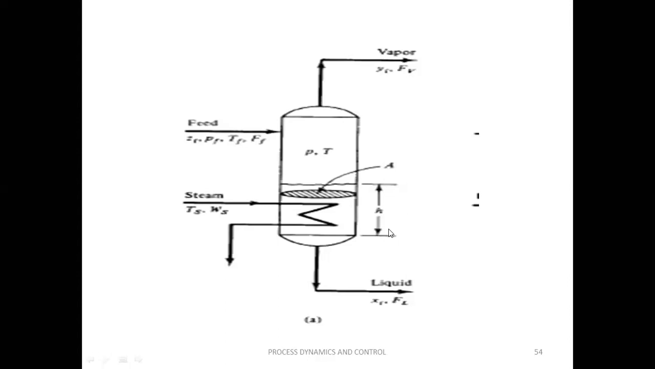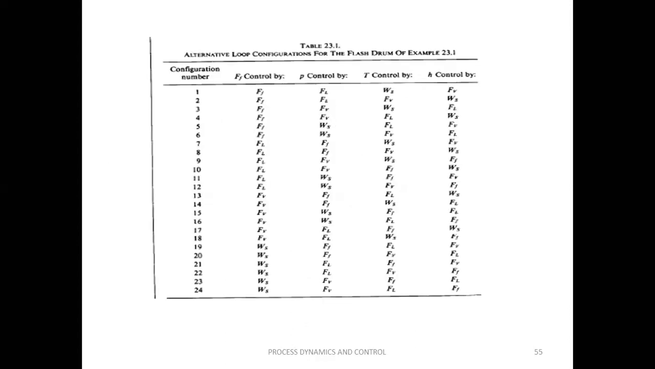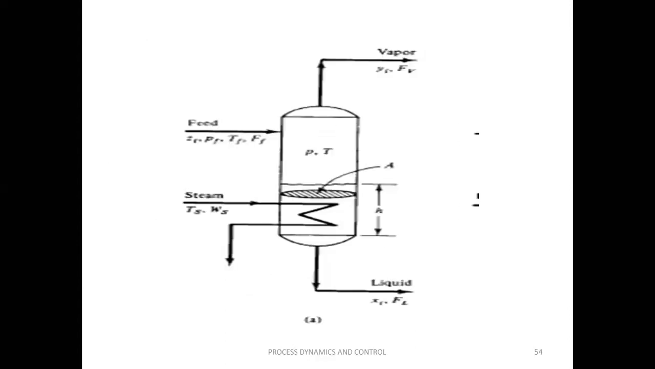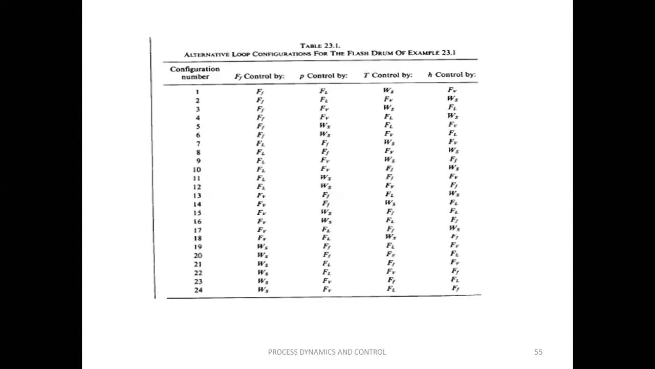And I have selected some variables as manipulated variables. Those variables may be again feed flow rate, liquid flow rate FL, output liquid flow rate, and steam flow rate WS, and vapor flow rate. So how many configurations we may get? Since there are 4 control variables and 4 manipulated variables, there is a chance of 4 factorial, that is 24 configurations.